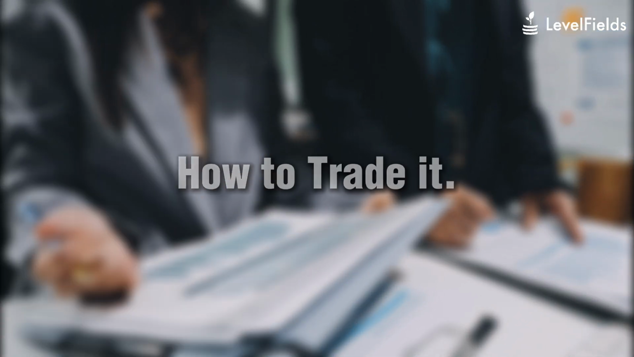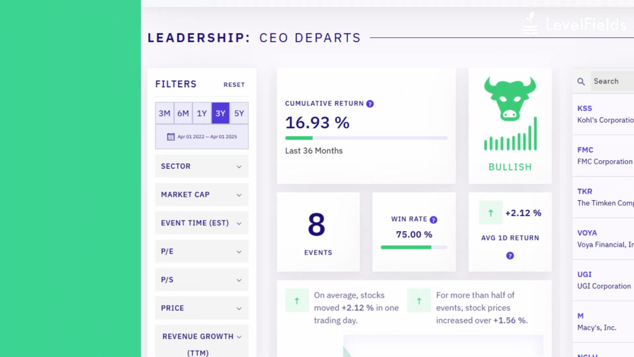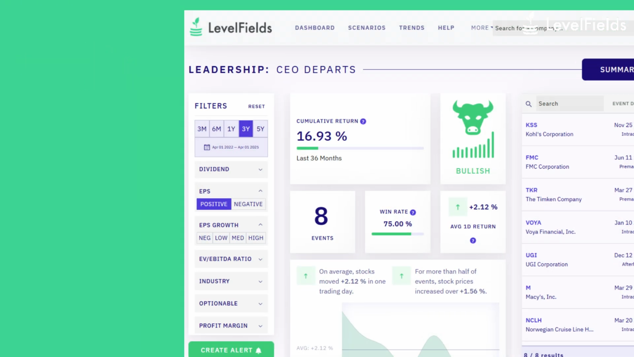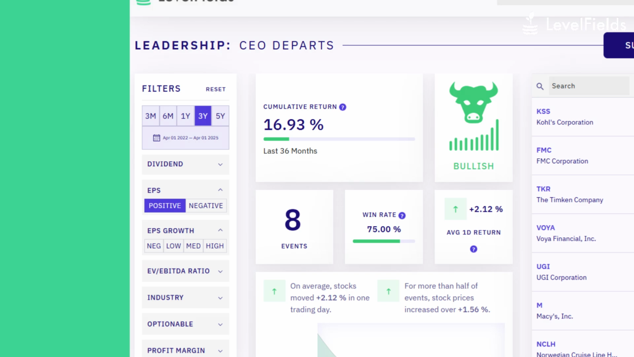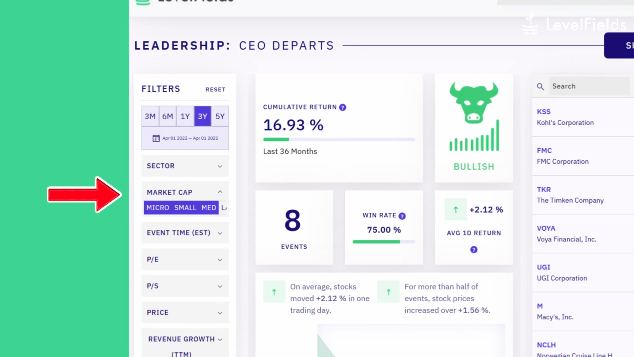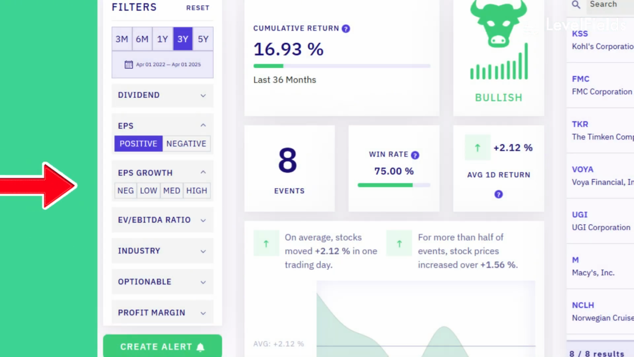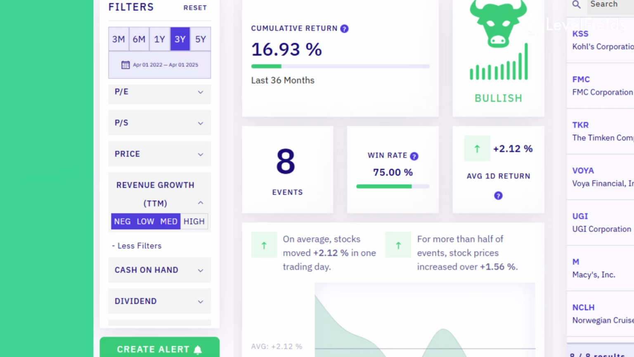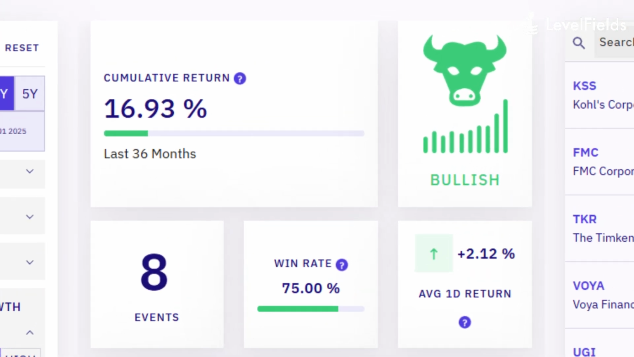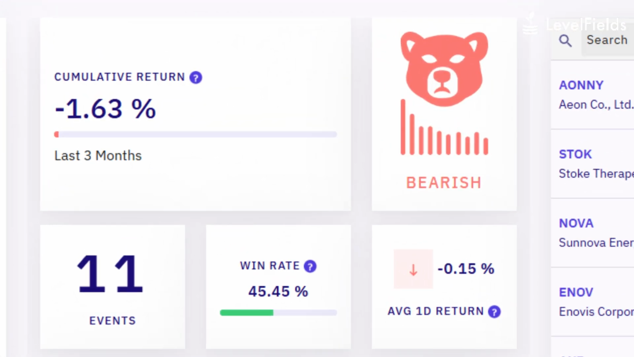How to trade it. Using the Level Fields platform, you can apply filters on the CEO departure scenario to narrow down companies by profitability, revenue growth, and company size. If you focus on profitable companies with low to medium revenue growth, the average price move after a CEO event looks very different than companies with negative earnings or weak performance.